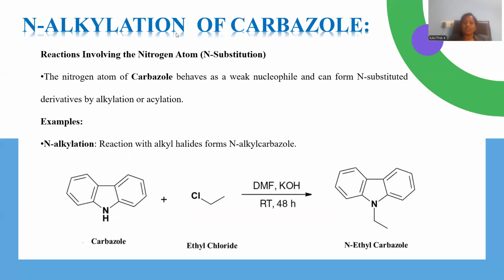And let me go for N-alkylation. This is the reaction upon the nitrogen, which is said to be N-substitution. So as of now, we have gone through the carbon-related, that means benzene ring and carbon-related, substitution reactions only. Now we are going to discuss the substitution upon the heteroatom. For this purpose, in N-alkylation, we are going to use ethyl chloride, that is the alkylating agent. Alkyl halide is the reagent applied over the carbazole in the presence of dimethylformamide. Strong base potassium hydroxide is taken as a catalyst, and at room temperature, a 48-hour time duration is required in order to go for an alkylation process. N-ethylcarbazole is the final product.